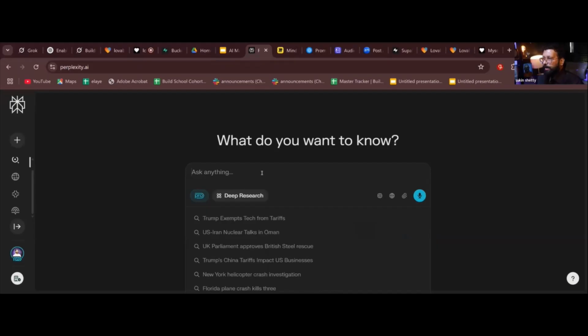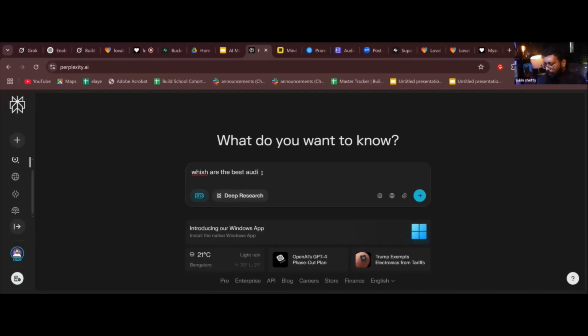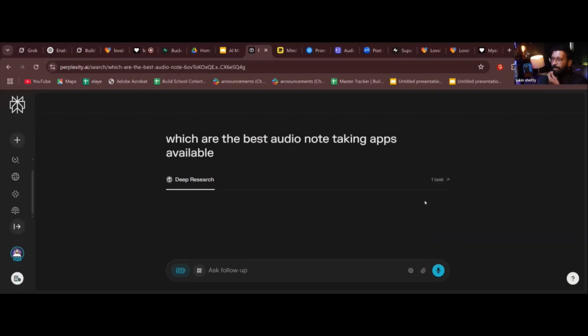Okay, great. So now I have a brief idea about our audio note taking app and a few features in it. So I just ask, which are the best audio note taking apps available? Let's see. Don't mind my mistakes, I'm very bad at spelling. So I'll click on deep research. Okay, let's see what comes. And this is how you research your idea.